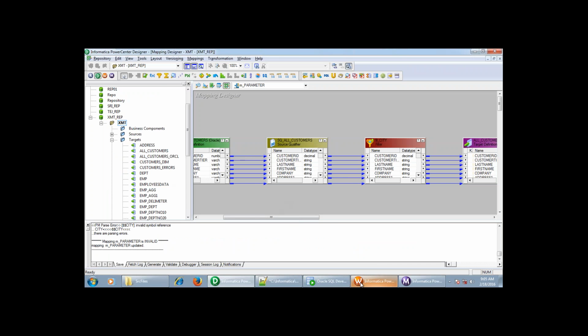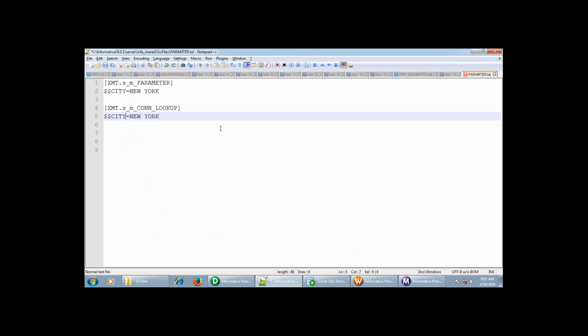One minute. Okay, so let it be. Don't get confused. Okay, let me delete this. So this is one parameter file. So what is the question now? We have defined one parameter. So what do you want? What is the requirement now? You tell me. I will explain.